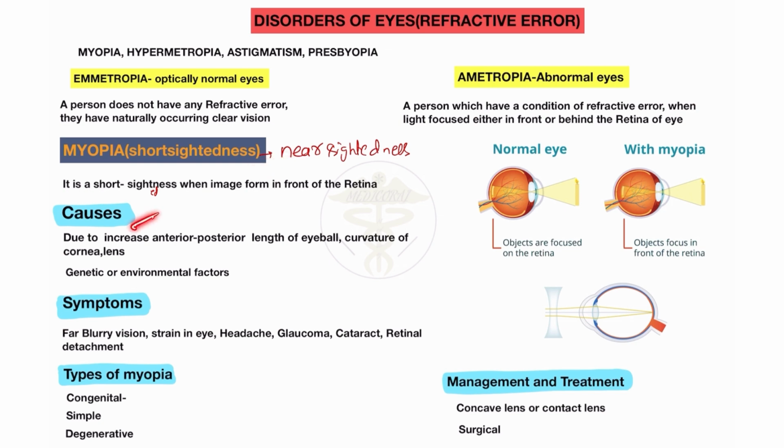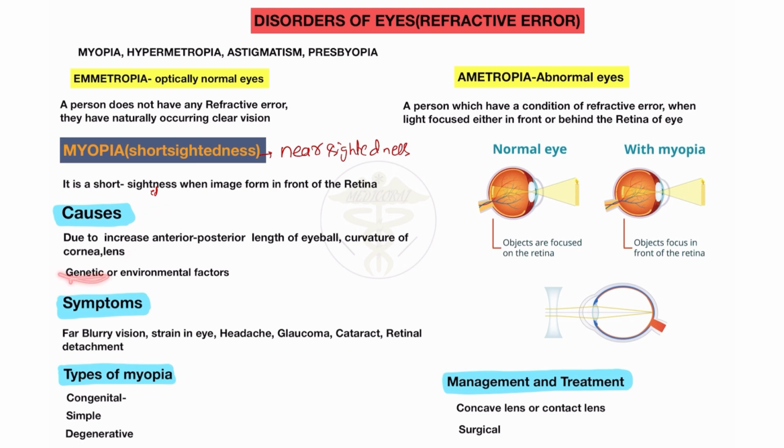What are the causes of myopia? There are many causes of myopia, like an increase in the anterior posterior length of the eyeball. Here you will see the anterior and posterior length of the eyeball increases. Also the curvature of the cornea changes, and the curvature of the lens also changes. These are the causes of myopia.